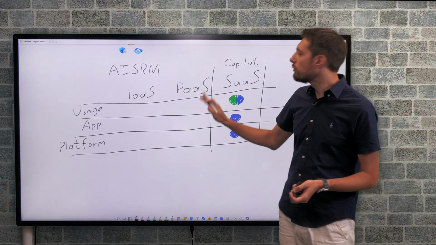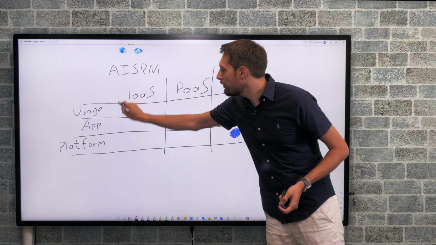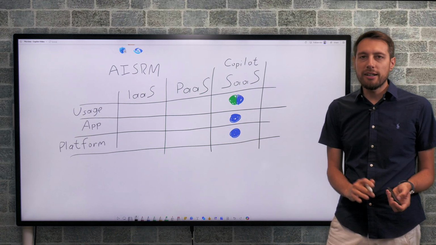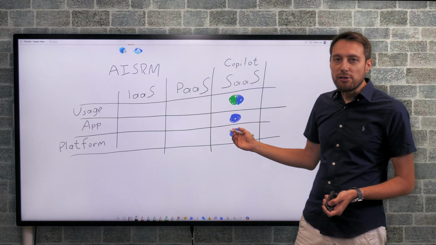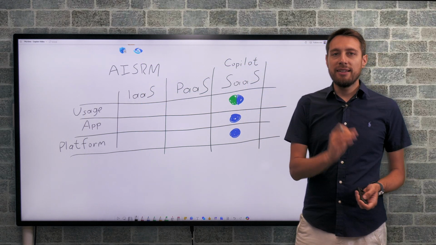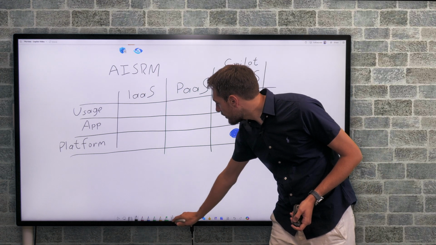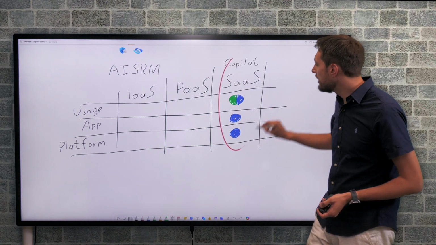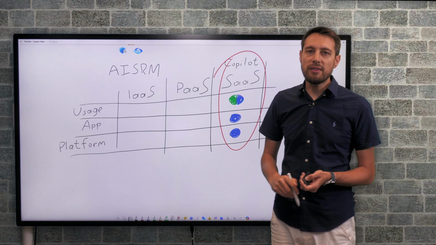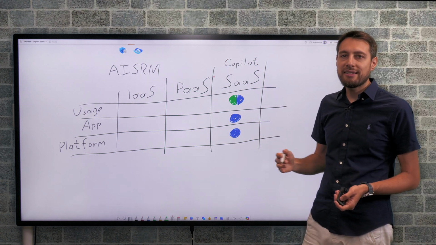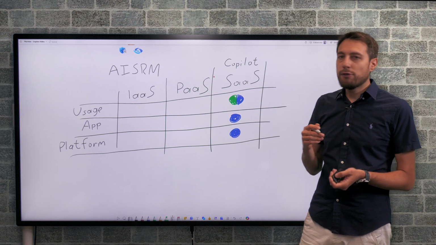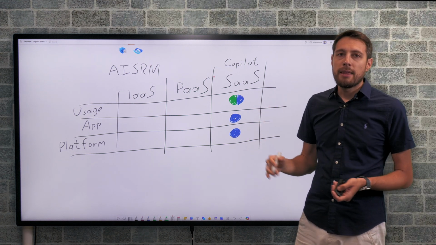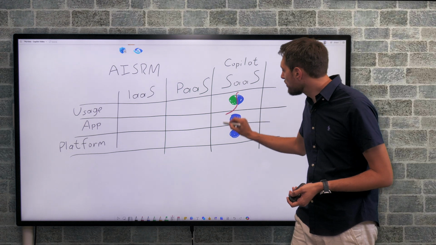Now, this is relatively simplified, but for our purposes here, this model is sufficient. You can find more detailed descriptions of this online, of course. Links on that can be found in the video's description. Now, this video series is primarily focused on this right-hand column, and more specifically on the data security and compliance aspects of that column. The focus of this first video is the parts that Microsoft is responsible for.